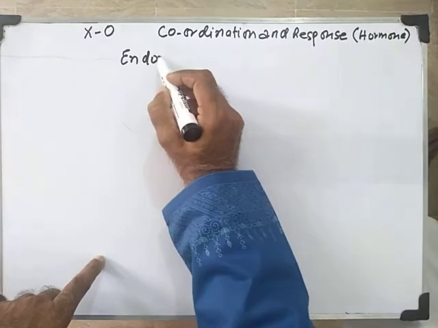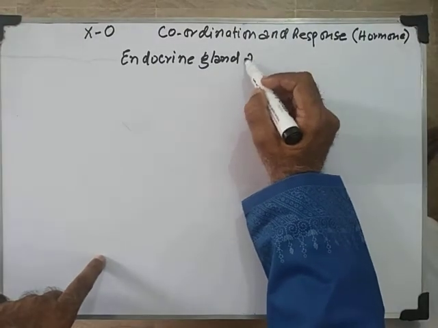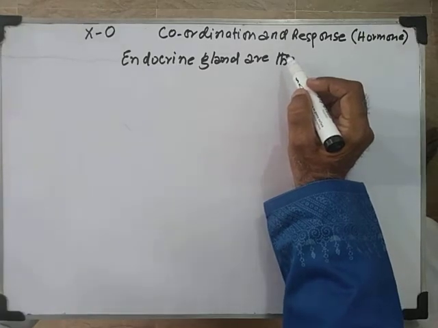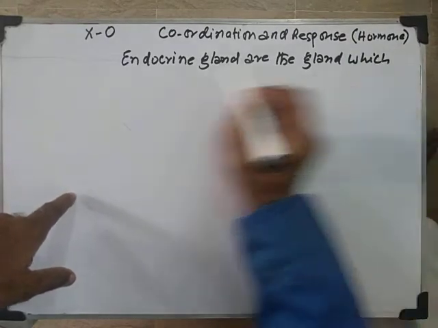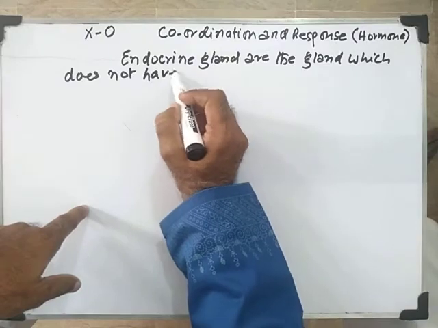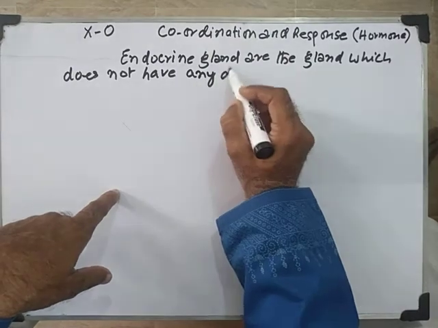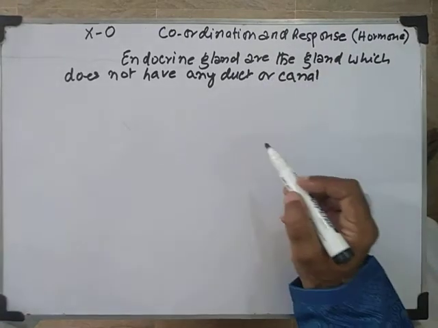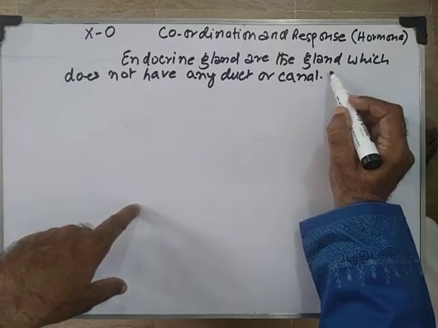Endocrine glands are the gland which does not have any duct or canal.